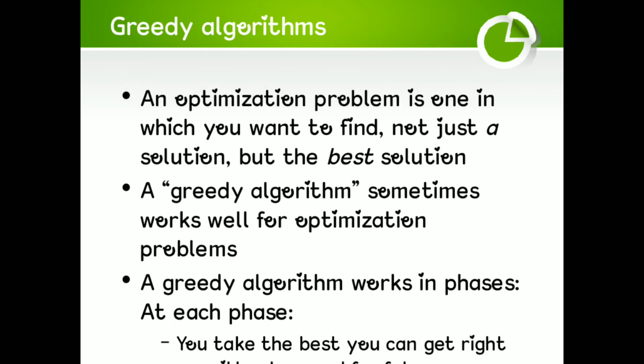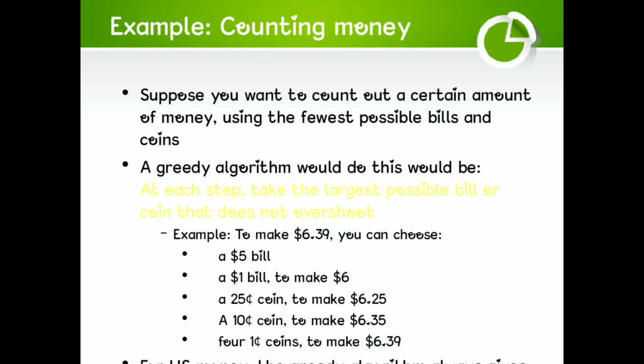Greedy algorithm. An optimization problem is one in which you want to find not just a solution but the best solution. A greedy algorithm sometimes works well for optimization problems. A greedy algorithm works in phases, and at each phase it takes the best it can get right now. Example, counting money. Suppose you want to count out a certain amount of money using the fewest possible bills and coins. A greedy algorithm to do this would be